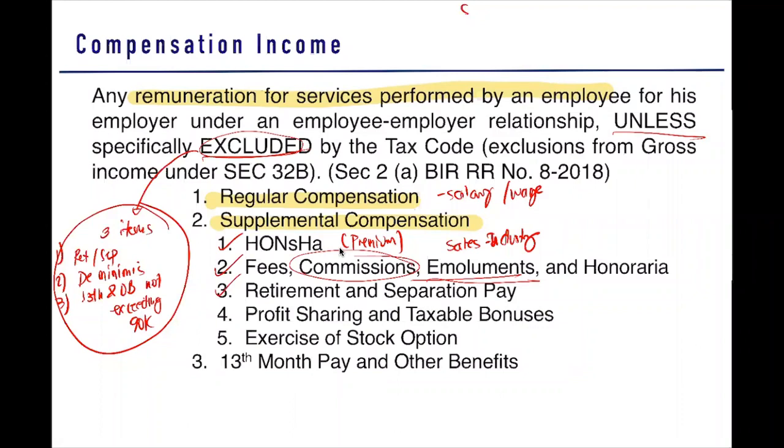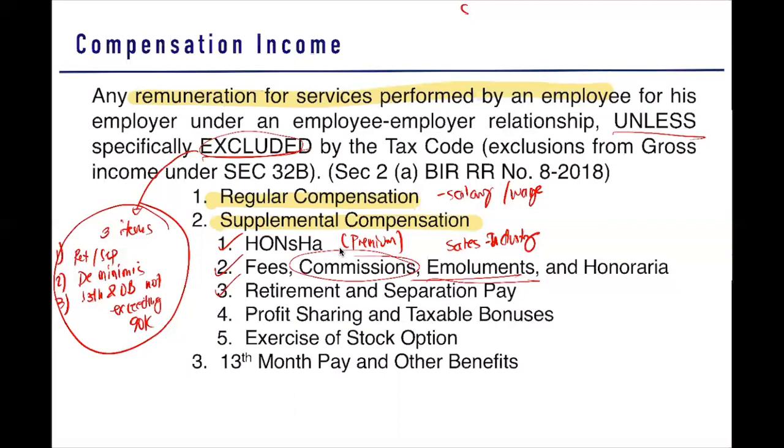So this applies to compensation income of those who work, most probably in your partnership firms. They are already working, and at the same time they receive profit sharing and bonuses. So what is this profit sharing? This profit sharing is an amount shared out of the net income of the company. A percentage is shared to you. We call that your profit sharing.